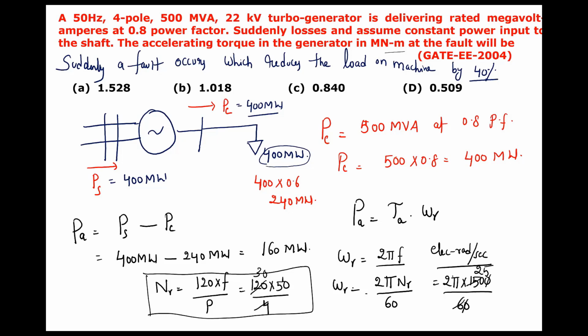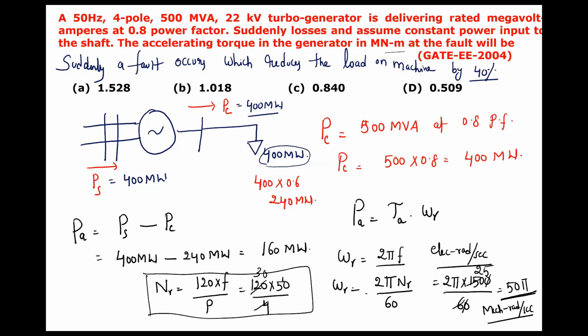So 25 into 2 pi is 50 pi mechanical radians per second. There is a difference between mechanical radians and electrical radians. If you want electrical radians, you can directly write 2 pi f, which gives 100 pi, whereas for mechanical radians the value is 50 pi. Why? In the next slide I will tell the relation, otherwise this question will get digressed.